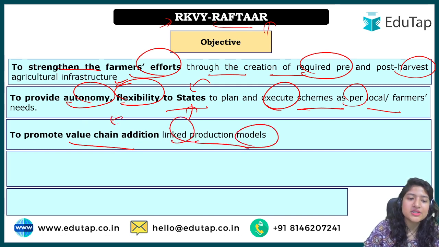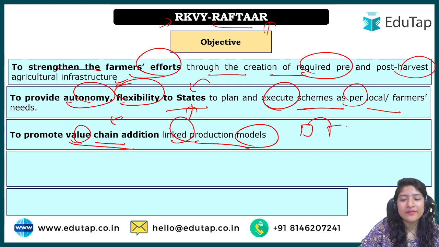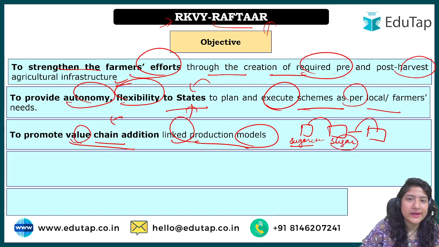Next is to promote value chain addition linked product models. What does it mean? Value chain addition means adding value to an object in a chain manner, at every step. For example, if you sell sugar cane, that gives you a much lesser amount, but if the sugar cane is converted into sugar, you have added value, so it will be sold at a higher rate. And if the sugar is further used in a cake, and the cake is sold, that adds more value and fetches you more money.